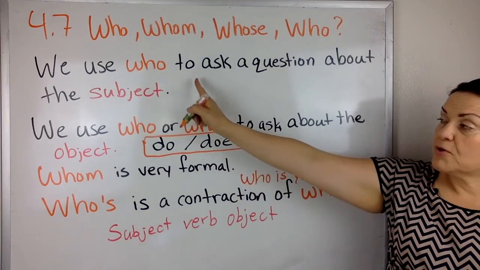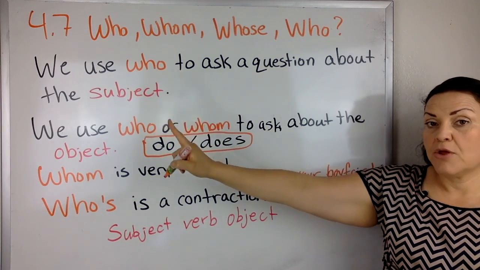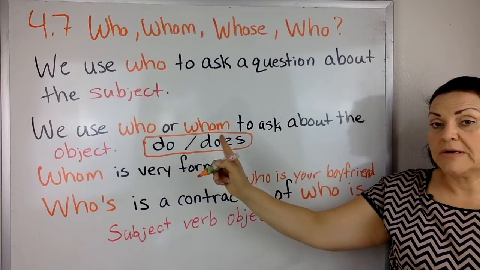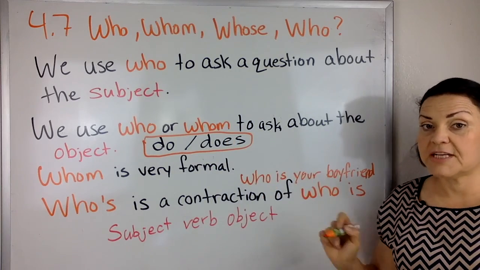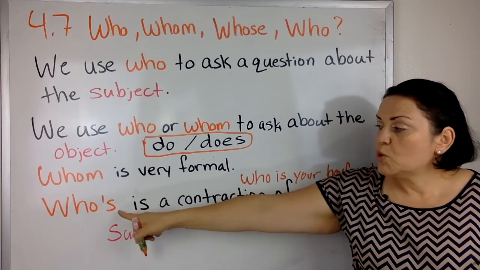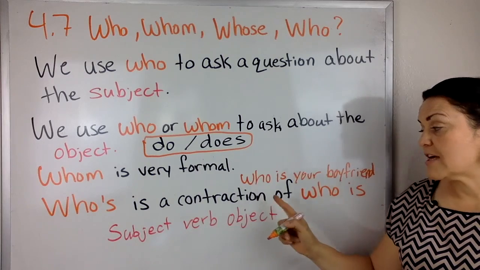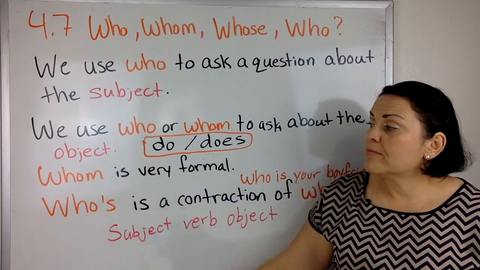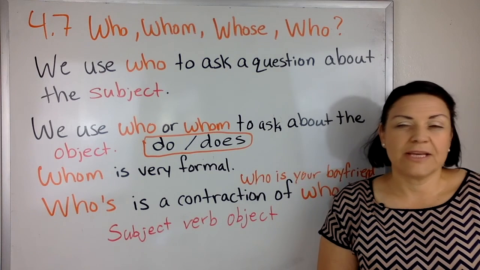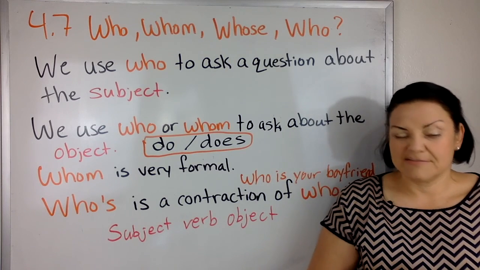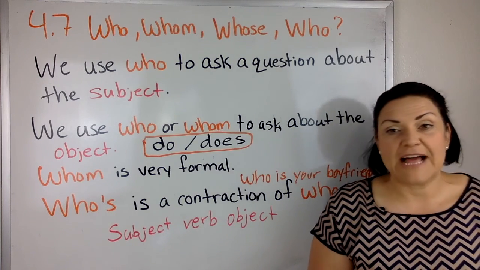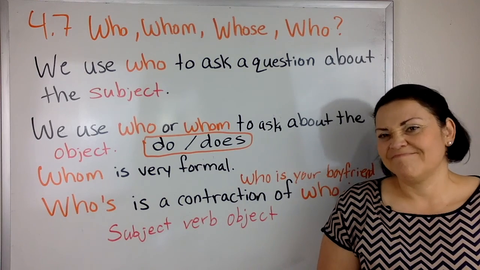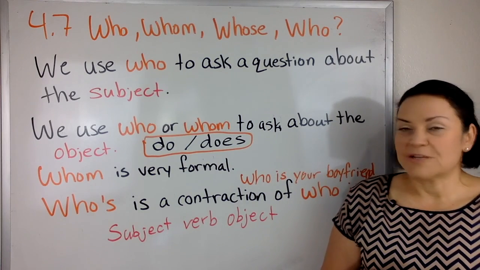So remember, who is for subject, who with do or does is for the object, and who's is a contraction for who is. I talked about whom, but we will not use it. Maybe the book will ask, but yeah, it's not that important.